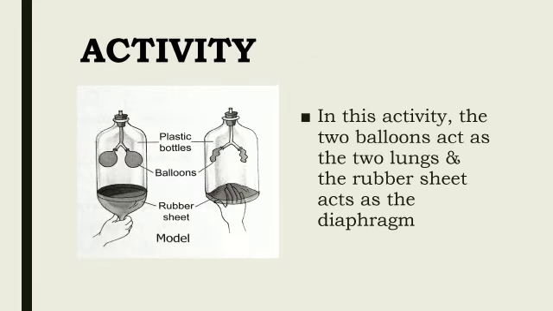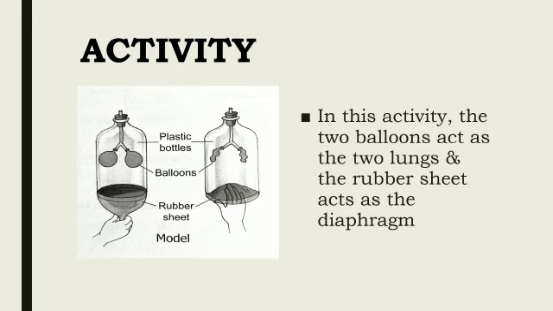Now we will try to understand the mechanism of breathing through an activity. For performing this activity, you are required to take a plastic bottle and remove its wide bottom. You are required to fix a rubber sheet at the bottom of the bottle. You make a hole in the cork and insert a Y-shaped glass tube in it. Fix two deflated balloons to the two free ends of the glass tube. Insert the cork on the mouth of the bottle and seal the cork with clay or wax.